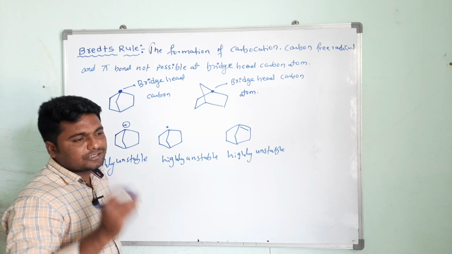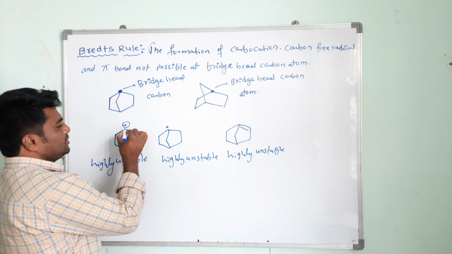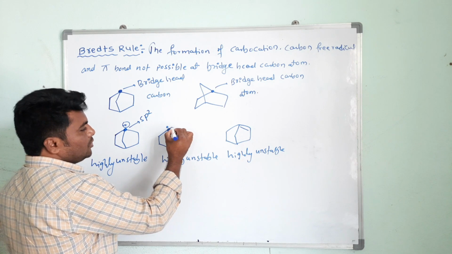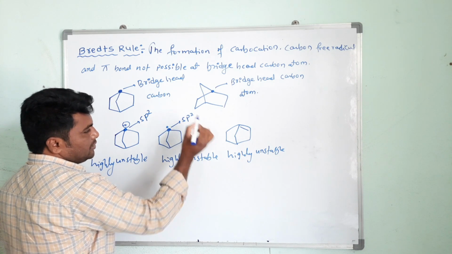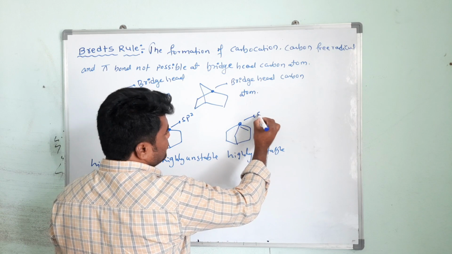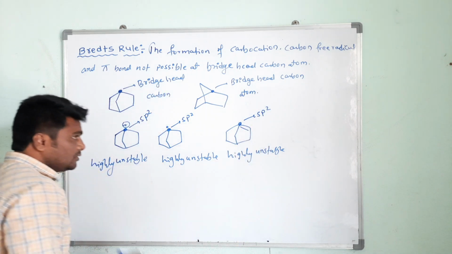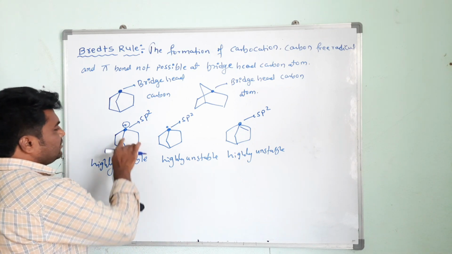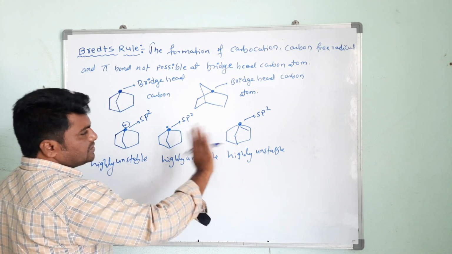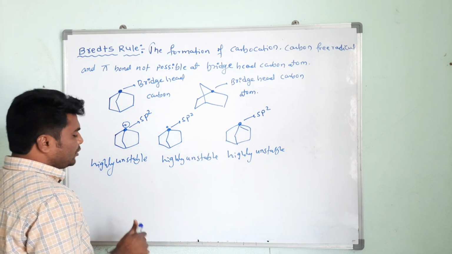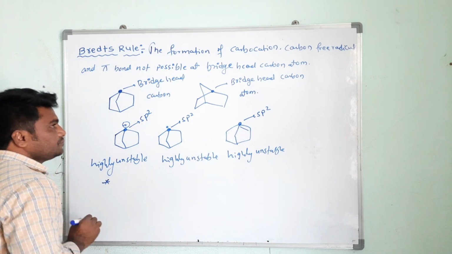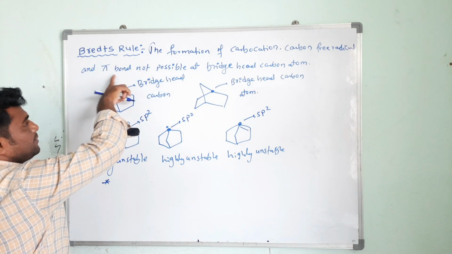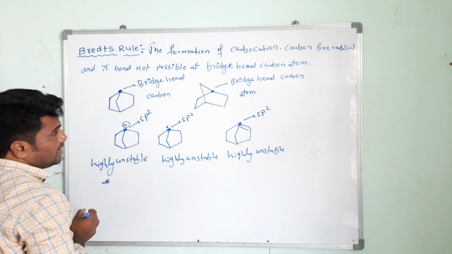But why the carbocation, carbon free radical, and pi bond is not formed at bridgehead carbon atom? Do you know? It is very simple. See, what is the hybridization here? The hybridization of carbocation is sp2. Here the hybridization of free radical is also sp2. Here the hybridization is also sp2. It means sp2 hybridization at bridgehead carbon atom is not possible. Are you getting my point? See here. Bredt's rule means the formation of carbocation, carbon free radical, and pi bond not possible at bridgehead carbon atom.